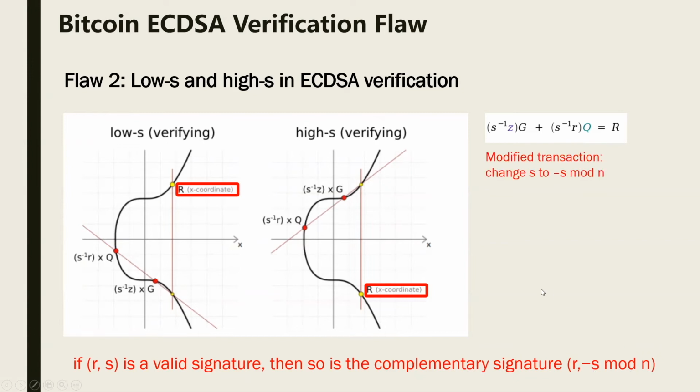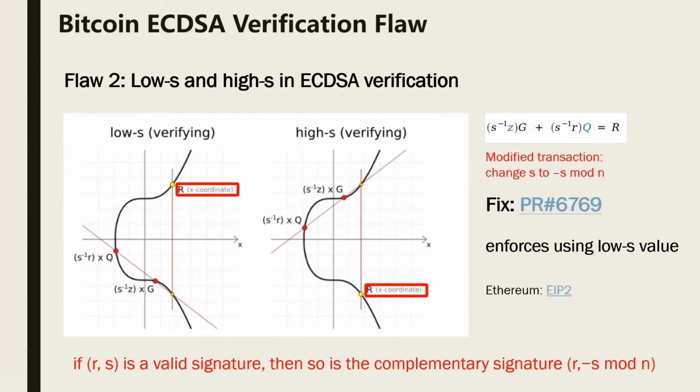So the attacker can change the transaction signature by changing the S to minus S mod N, and it can still be verified. In order to fix this flaw, there is a pull request 6769. It enforced using low S value. And by the way, another blockchain, Ethereum, is also using ECDSA. Ethereum Improvement Proposal 2 also enforced using low S value.